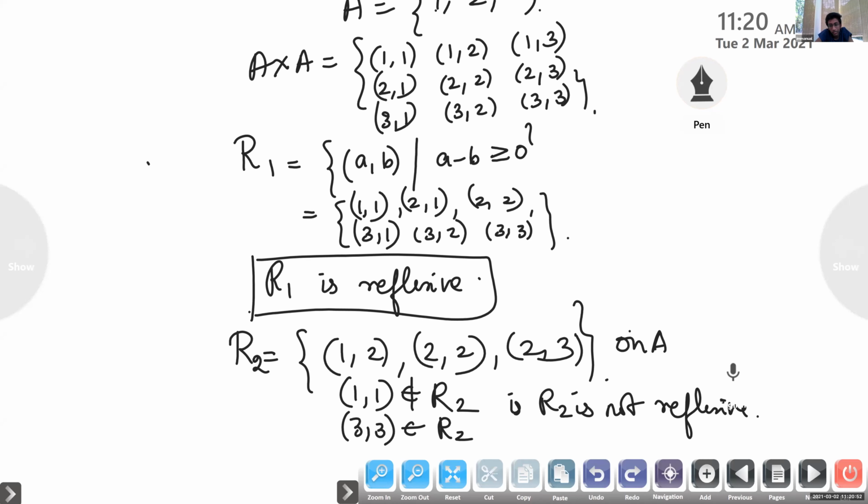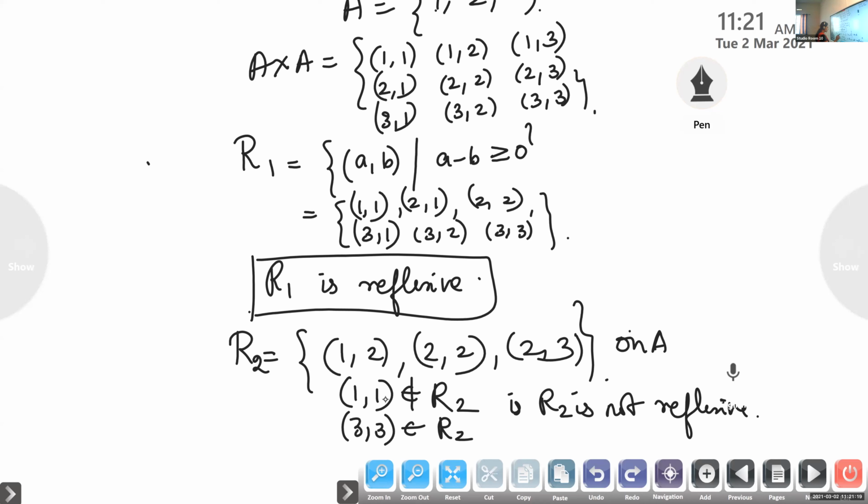Not reflexive. What is the condition for reflexive? What is the definition? When will you say a relation is reflexive? A is related to A. If you take any element in A, it should be related to itself. Now look at the relation R2. If you take the element 1, whether 1 is related to 1 in R2, that means whether (1, 1) belongs to R2.